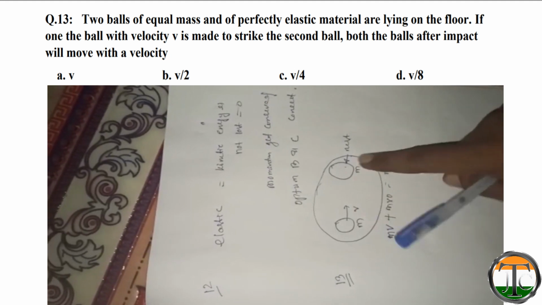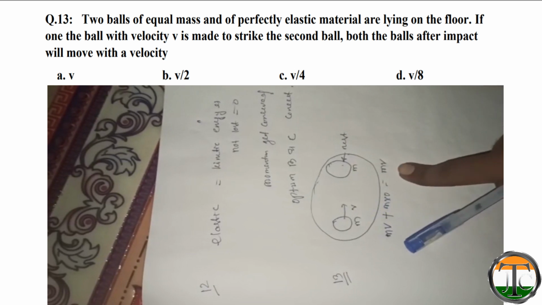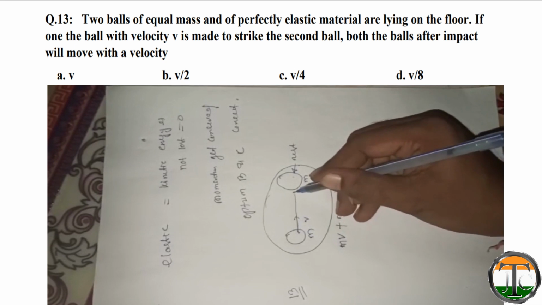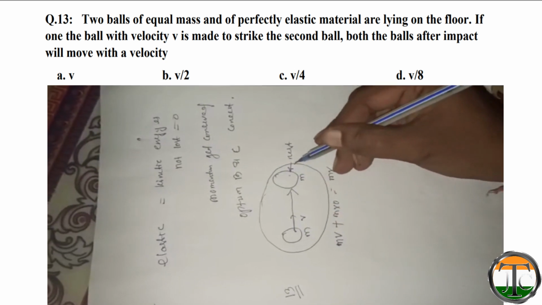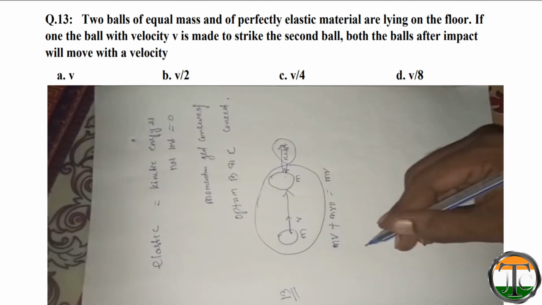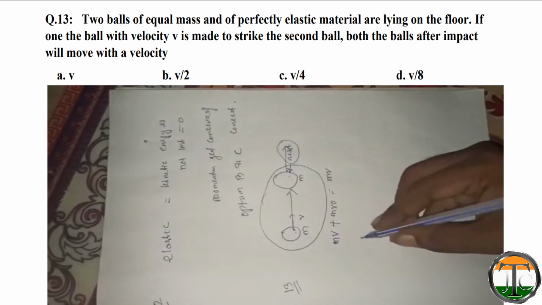So after the collision, the final momentum will also be equal to mv. That means if it strikes this ball, then they both will move in this direction.